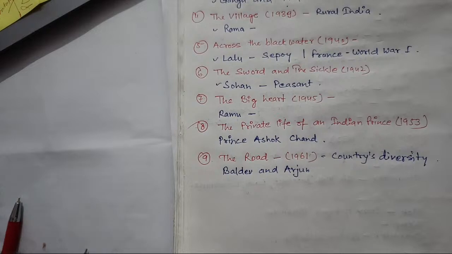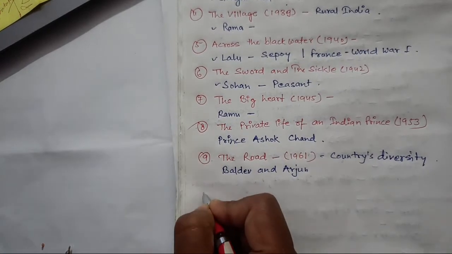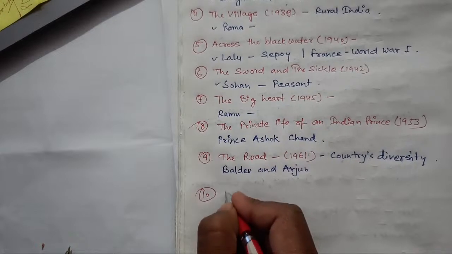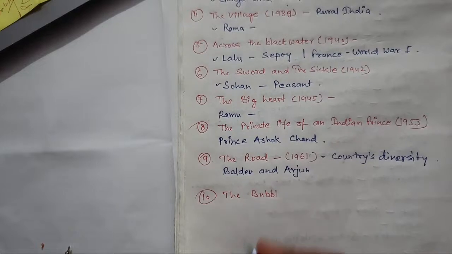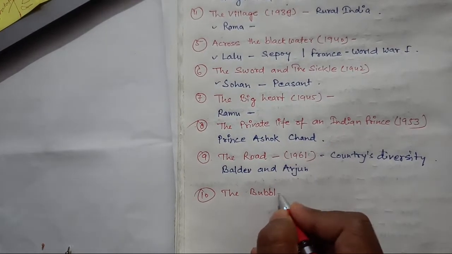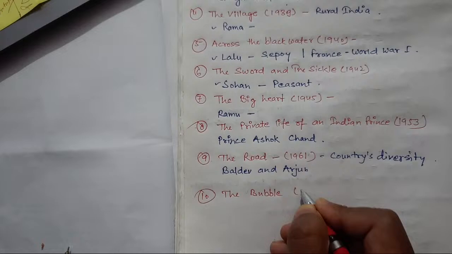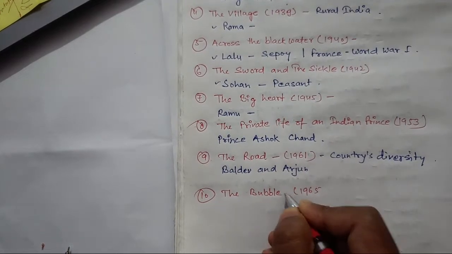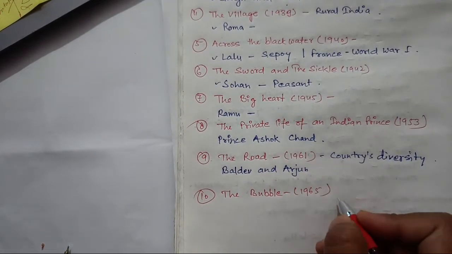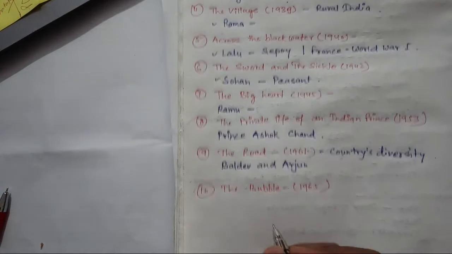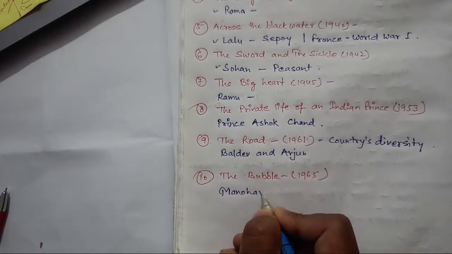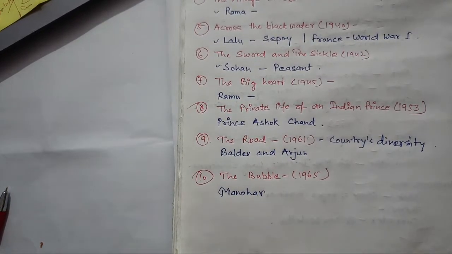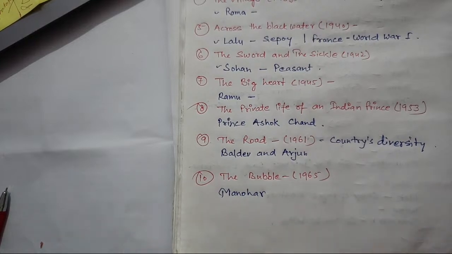Okay, now the next work is Bubbles. It is The Bubble, and it got published in 1965. Next, write down the name of the character, Manohar. Manohar is the protagonist here, representing the disillusionment of the youth with social norms and values.